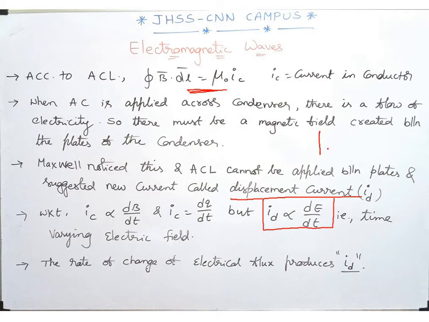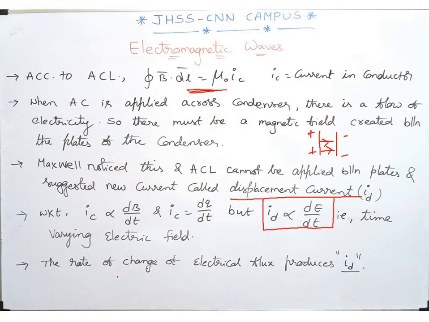The reason is, the capacitor will be a charged one, so there is an electric field between the plates of the capacitor. As the capacitor keeps charging over time, this electric field magnitude keeps changing, it won't remain constant. The time rate of change of electric field is directly proportional to the displacement current here.